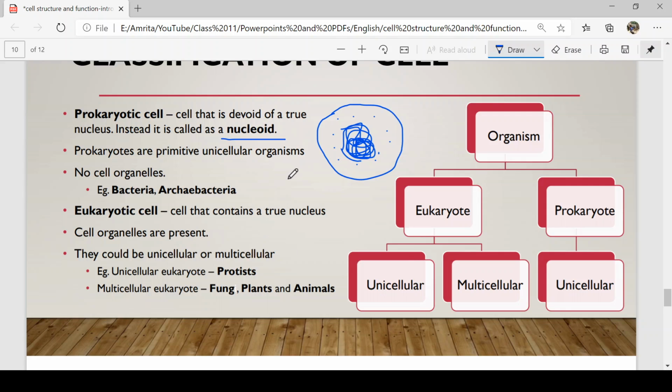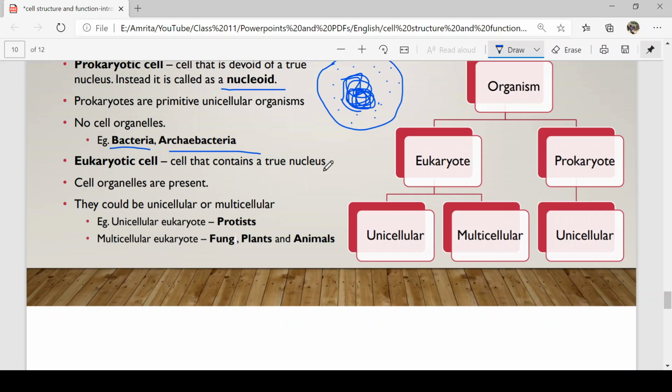What do I mean by a true nucleus? When I have a cell, I have a nucleus covered by a nuclear membrane, that is called a true nucleus. But prokaryotes lack a true nucleus. There is one single cell, there is cytoplasm, and there is nucleoid, that is the genetic material that is lying. There are no cell organelles, nothing. So there is no division of labor as well. Examples are bacteria, archaebacteria.